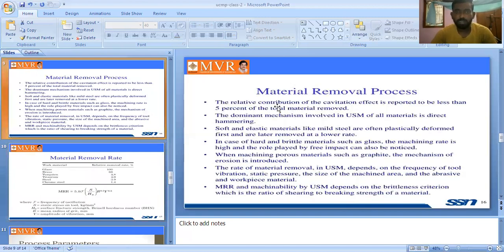So the relative contribution of the cavitation effect is reported to be less than 5% of the total material removed. So the cavitation effect is very important. How much effect is caused on the workpiece? Less than 5% effect is caused on the workpiece. So that is the total material removal process.